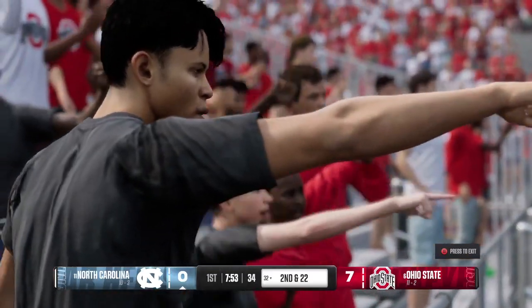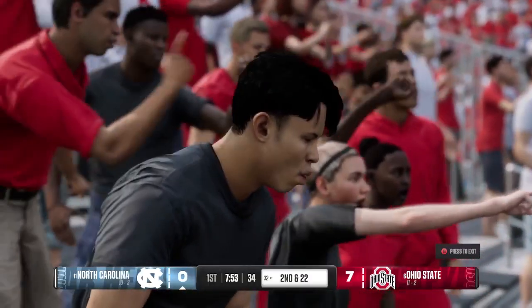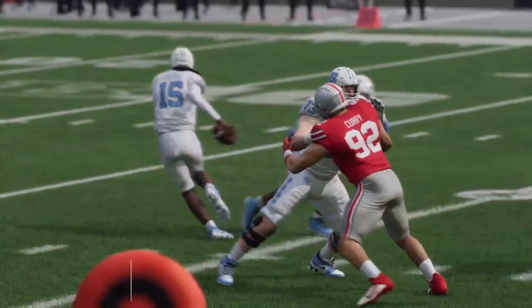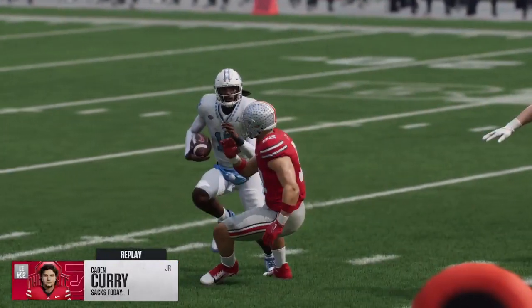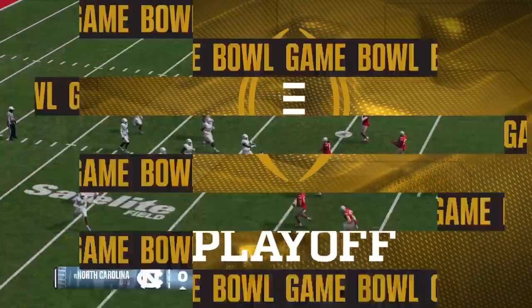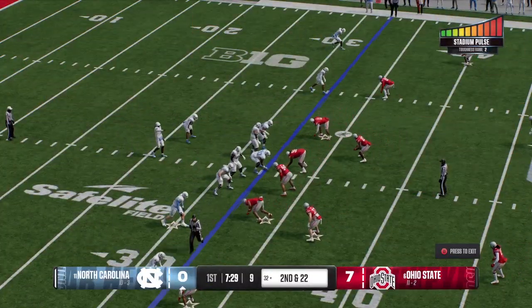You can get so caught up with the flashy offense of Ohio State in recent years. Let's not forget, they still play defense in the shoe and have such great history and tradition with that defensive line play. Second and long for this offense after the sack.